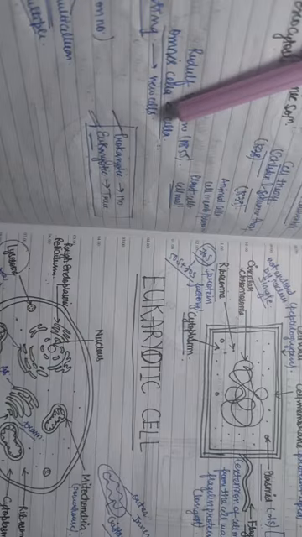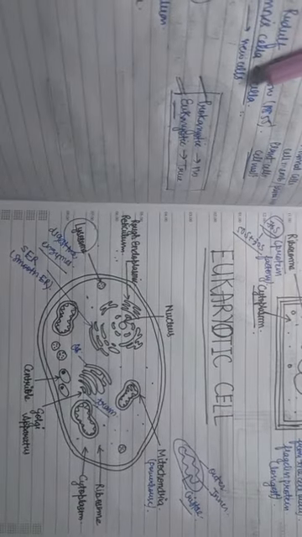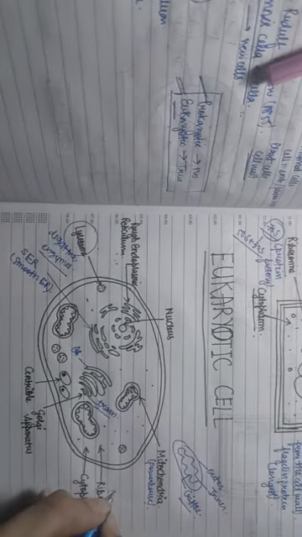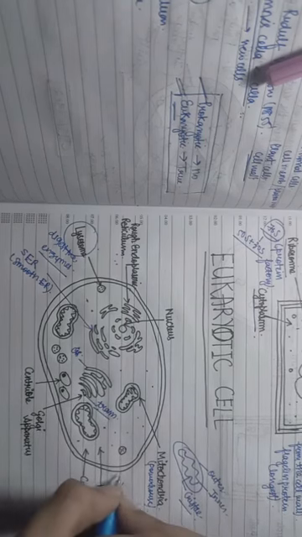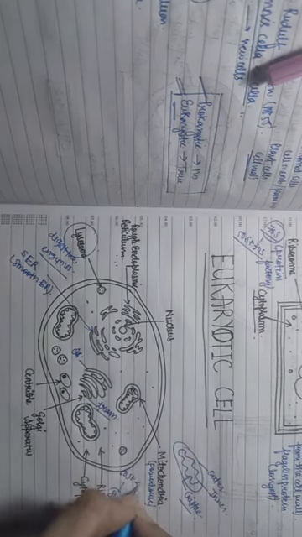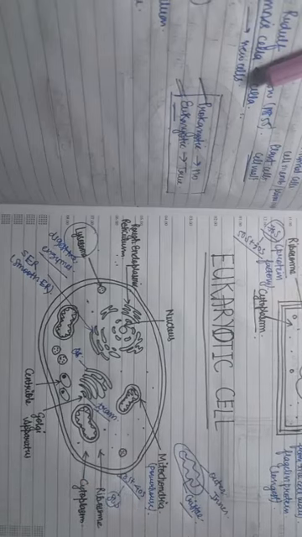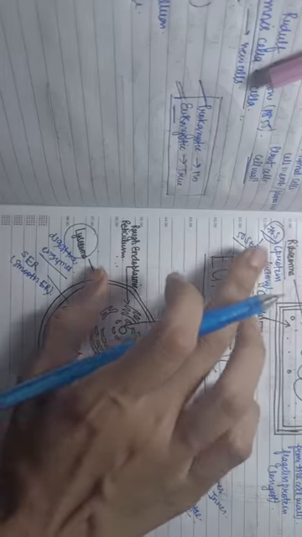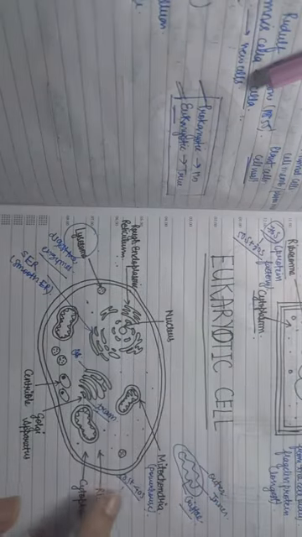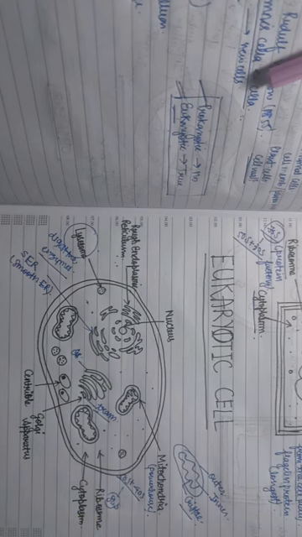And in the eukaryotic ribosome, it is 80S, which is 60S plus 40S. Now maybe you have a question: 30 plus 50 is 80, so why is this 70S, and 60 plus 40 is 100, so why is this 80S?